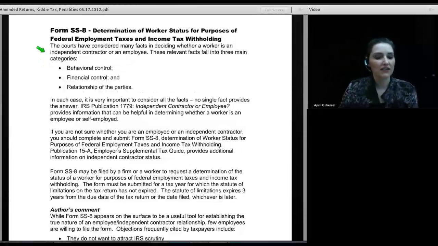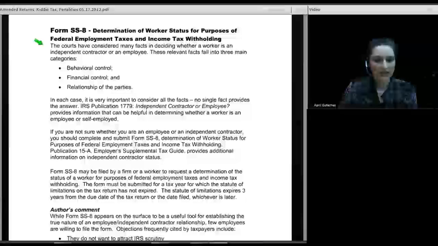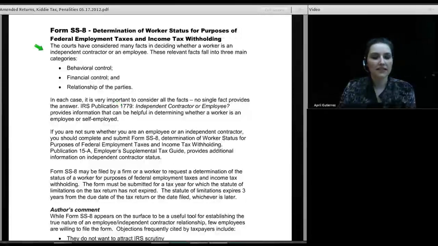Now, I do want to talk here a little bit about what facts and circumstances the IRS looks at in determining whether someone is an employee. And this information actually comes from a very short but nice IRS publication called 1779, Independent Contractor or Employee? And it says that the courts have considered many facts in deciding whether a worker is an independent contractor or an employee, and these relevant facts fall into three main categories: behavioral control, financial control, and the relationship of the parties. No one of these is all-consuming or all-determining.